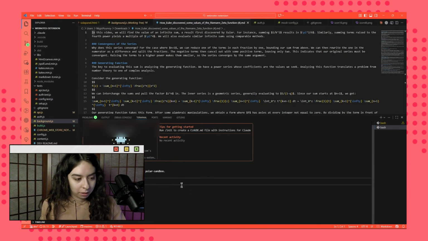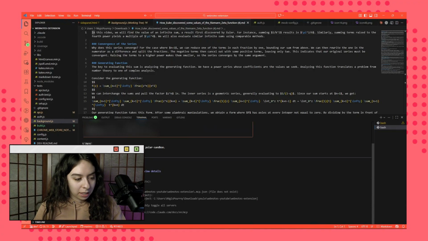I also installed the Polar MCP. So this can directly create products for us, set up prices. If you're working with Cloud Code, as I am from VS Code, you don't even have to leave your IDE to set all of this up. So as a developer, this is a much nicer experience than Stripe.